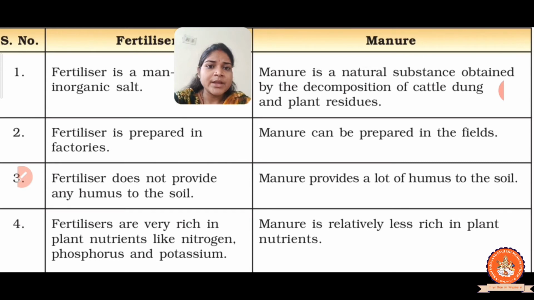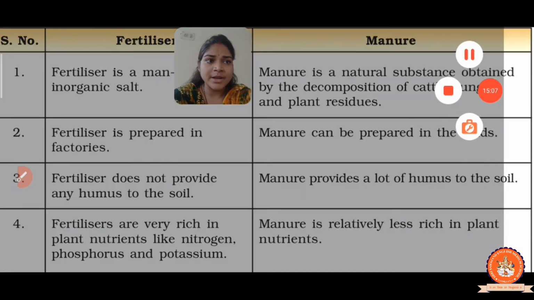Got it? Now the last point, fertilizers are very rich in plant nutrients like nitrogen, phosphorus and potassium, and manure is relatively less rich in plant nutrients, right? And fertilizer provides particular nutrients and the manure provides the entire nutrition to the plant. So these are the differences of fertilizer and manure.